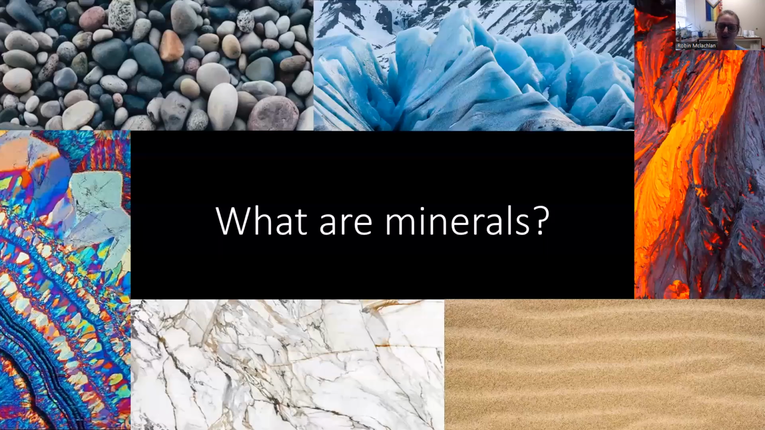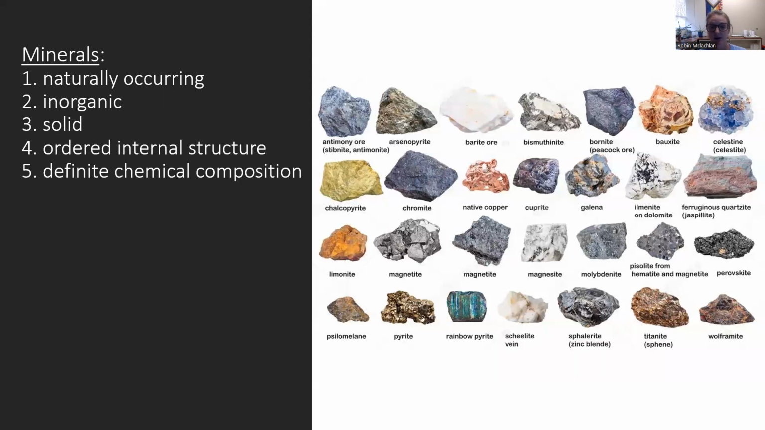Now let's finally get into really what's the definition of a mineral, right? All of these examples we've talked about, but really what are they? In order to be classified as a mineral, a substance has to be 5 things. That's naturally occurring, inorganic, solid, ordered internal structure, and a definite chemical composition. So let's go through these one by one.